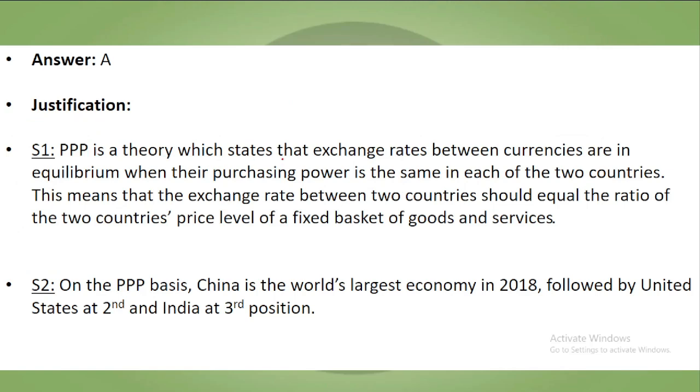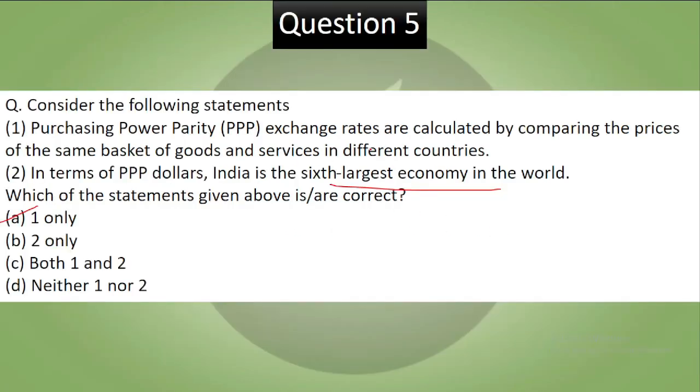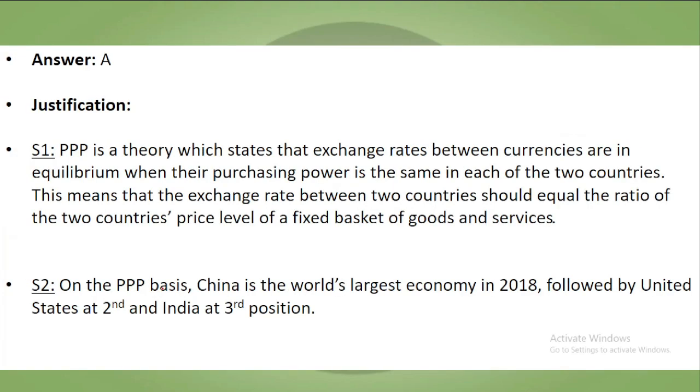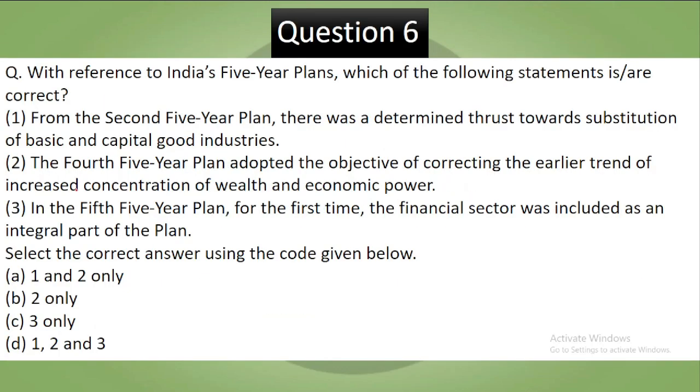It is a theory which states that exchange rates between currencies are in equilibrium when their purchasing power is the same in each of the two countries. This means that the exchange rate between two countries should equal the ratio of the two countries' price level of a fixed basket of goods and services. So your first statement is correct. And second, on this basis, China is the world's largest economy in 2018, followed by the United States, and India was at the 3rd position, not at the 6th.